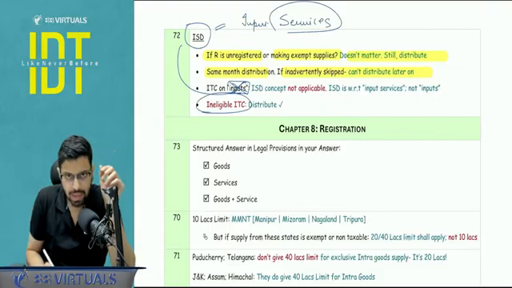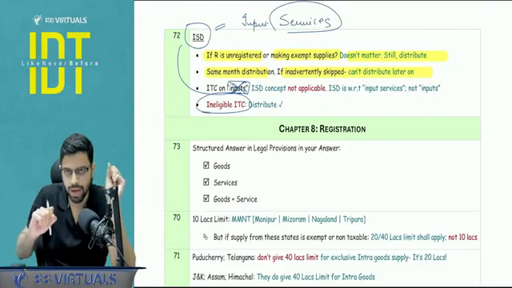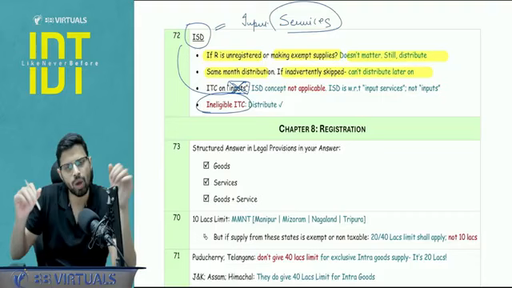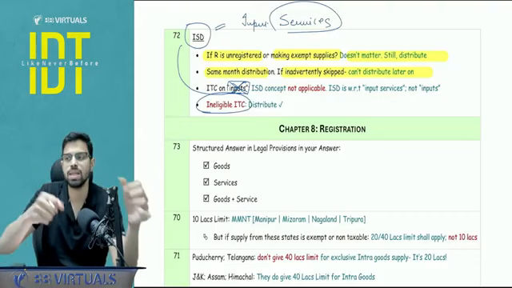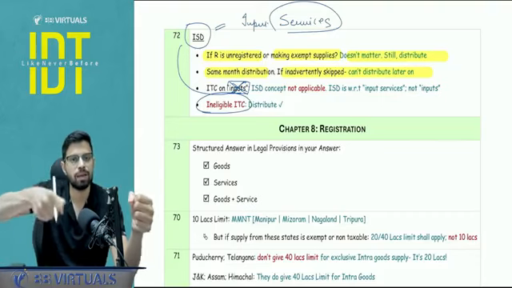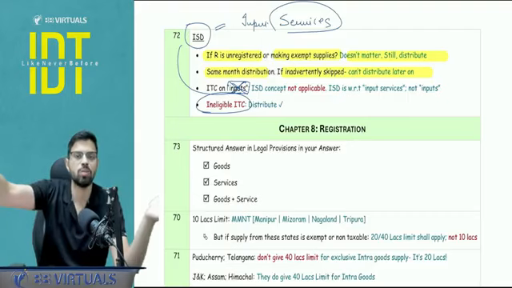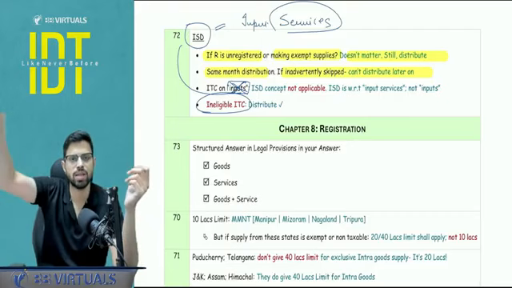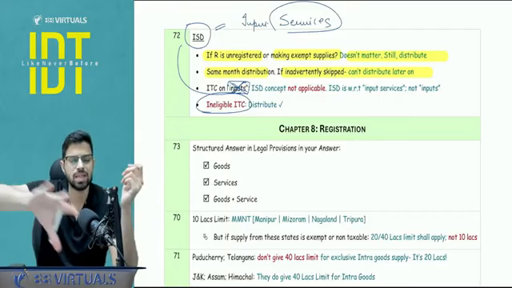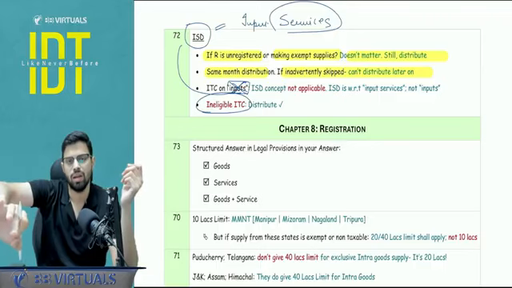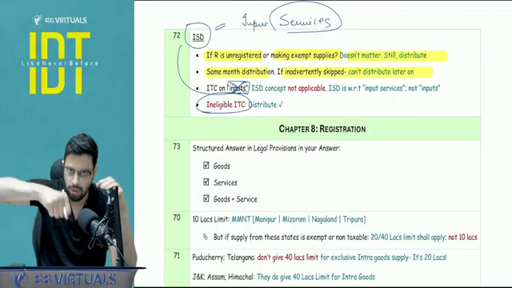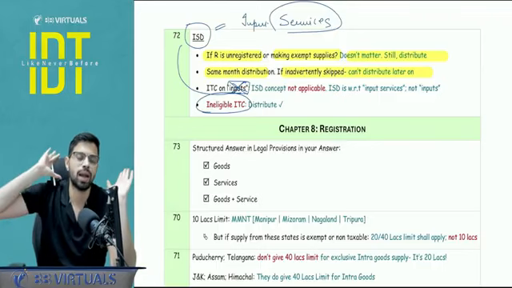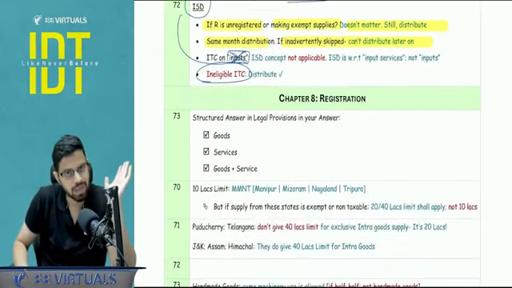And ineligible ITC, let's say there is some block credit, ineligible ITC, doesn't matter. You have to distribute. ISD, in Hindi we say Baba ki jholi khali karna, means whatever that bag of ISD ITC is there, you have to distribute it. Your recipient is unregistered, your recipient is making exempt supply, this is ineligible credit, I don't care. That thing will be taken care of by the recipient. From your own side, ISD, you have to distribute the entire ITC. This is for chapter number 7.